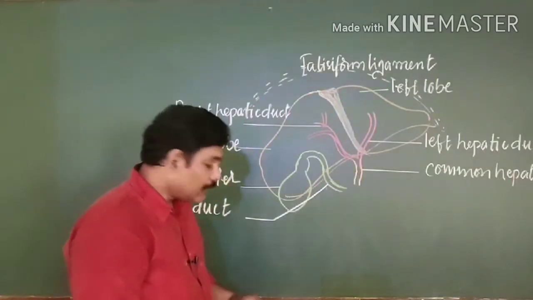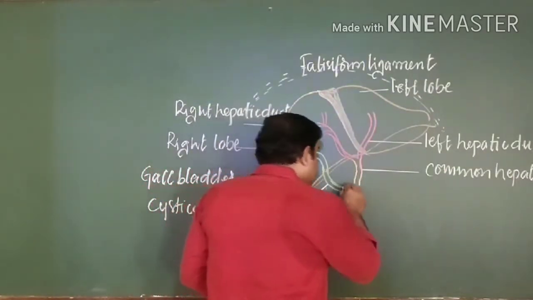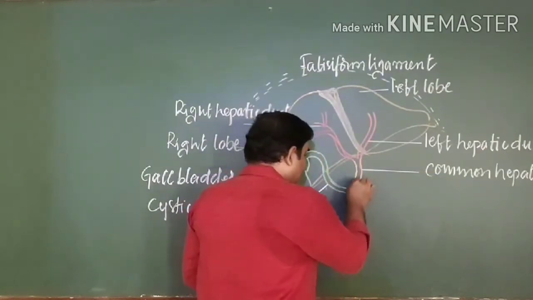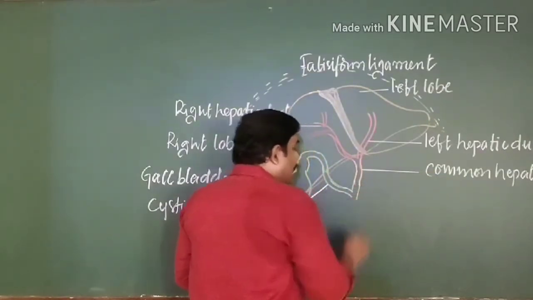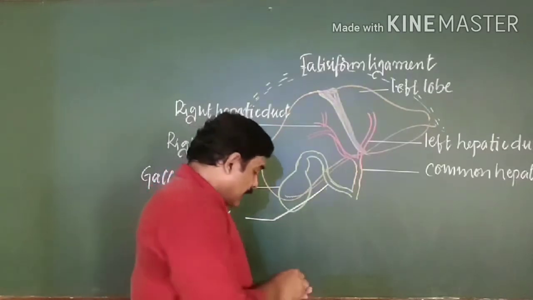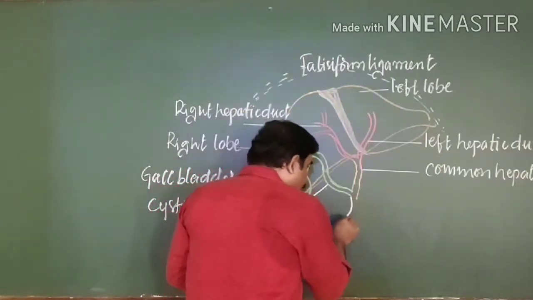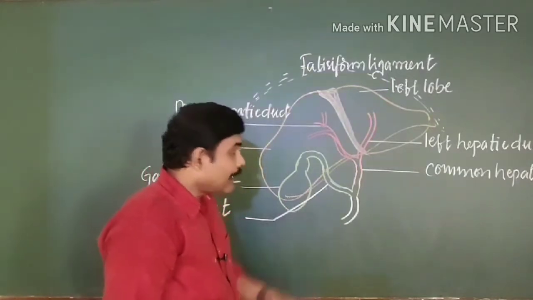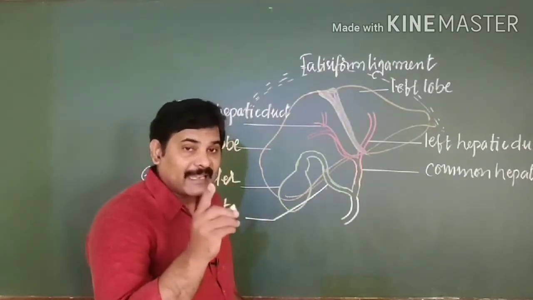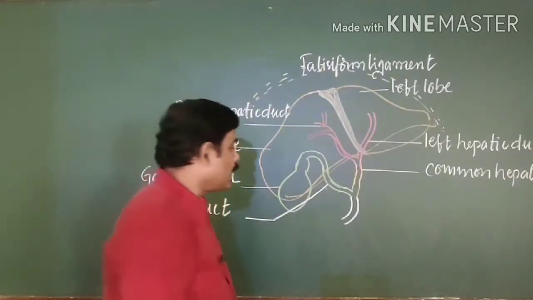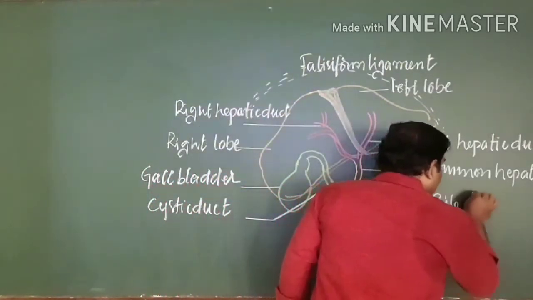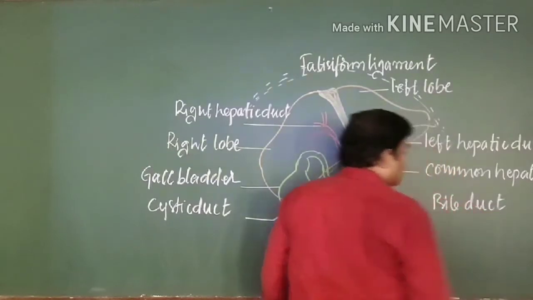Here the point is, this cystic duct combines with the common hepatic duct. Both of them combine together, and the result continues as a single duct. This single duct is known as the common bile duct, or in general we call it the bile duct. This is what the bile duct is.